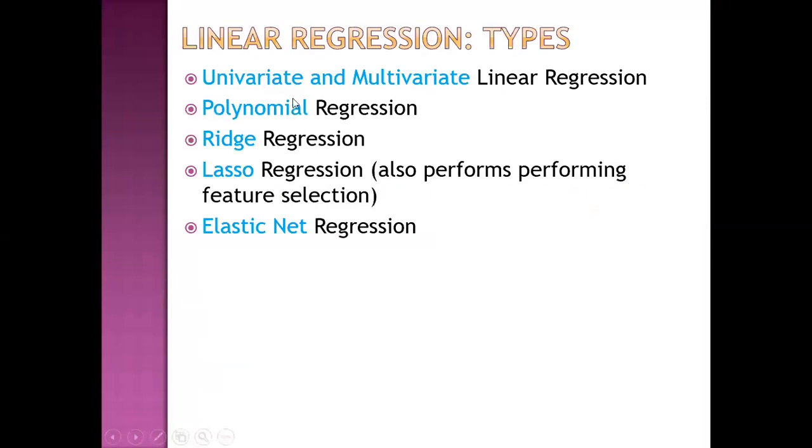Then types of linear regression. As I have discussed, there is univariate linear regression and multivariate linear regression. Then there is polynomial regression. In my lecture today, I will give an example of polynomial linear regression. Then there is ridge regression, lasso regression, and elastic net regression. Lasso regression also performs feature selection.